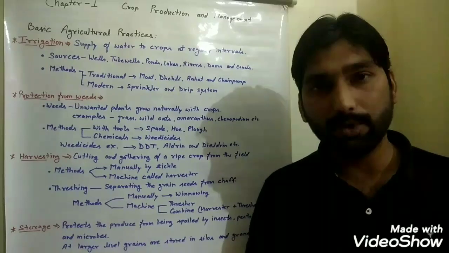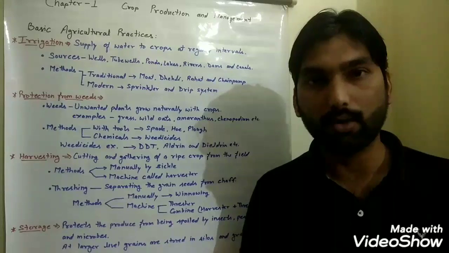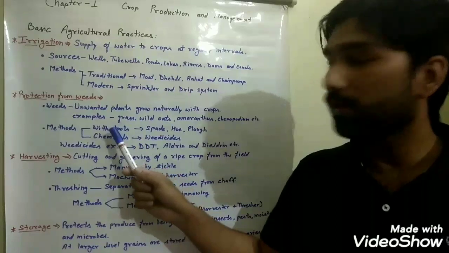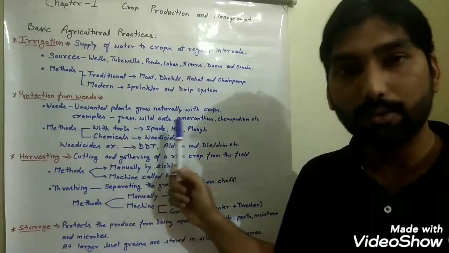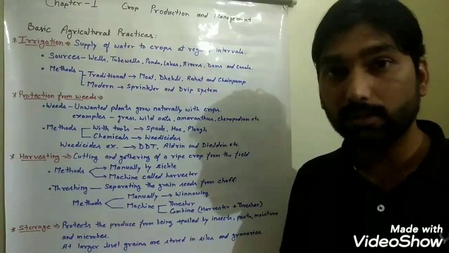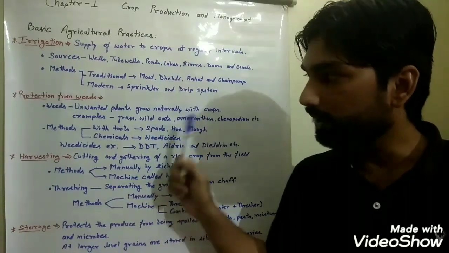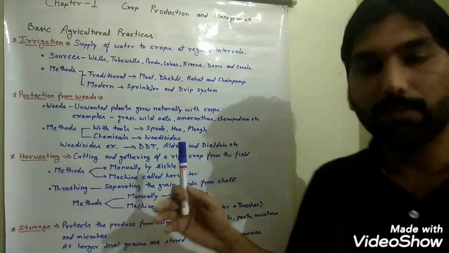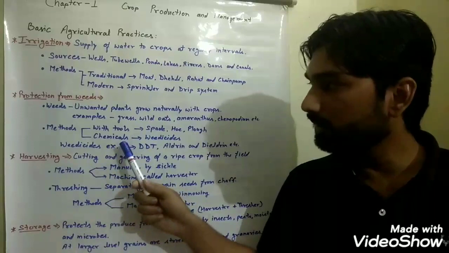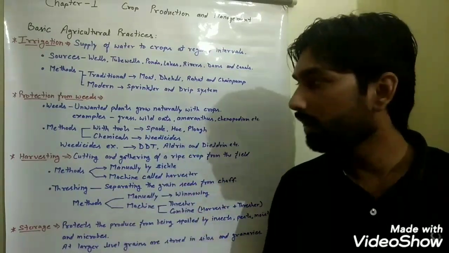So these weeds must be removed from our crop field for better crop productivity. Our farmers use a variety of tools like spade and hoe to remove these weeds manually from the field, and sometimes they sprinkle some chemicals known as weedicides to destroy weeds in the field without affecting our crops. Some common examples of weedicides are DDT, Aldrin and Dieldrin.